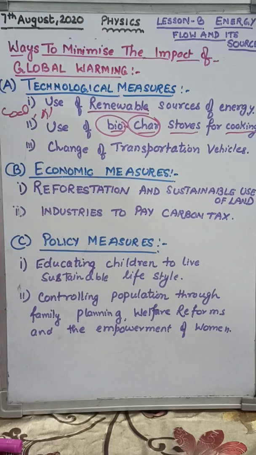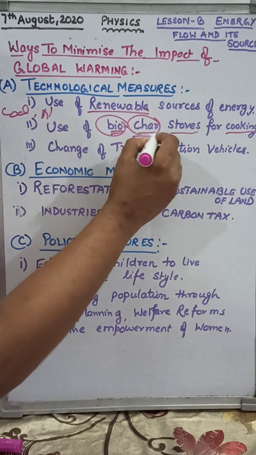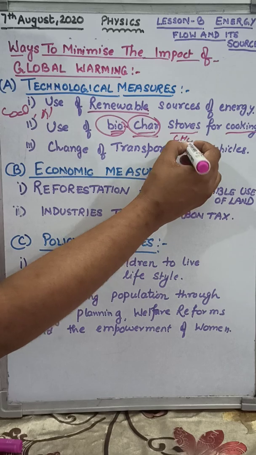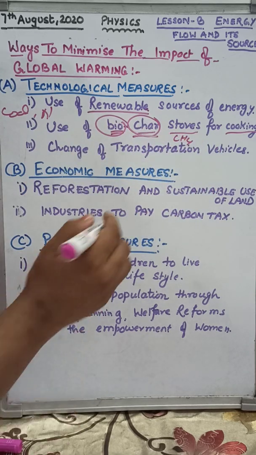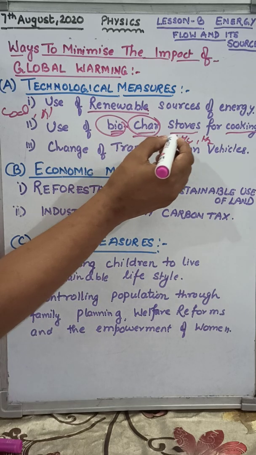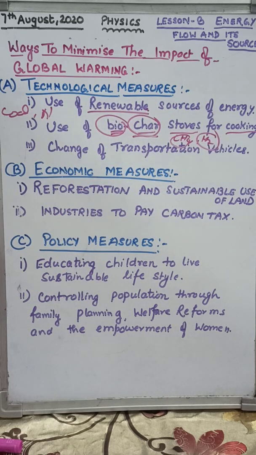In the absence of air, that stove is known as the biochar stove. It releases smokeless combustible gases like methane CH4 and hydrogen H2, leaving a charcoal residue which can be buried in the soil. Clear? So this is the biochar stove for cooking.